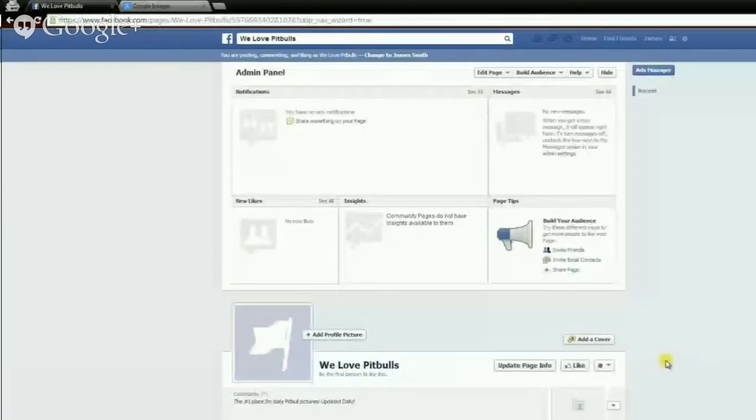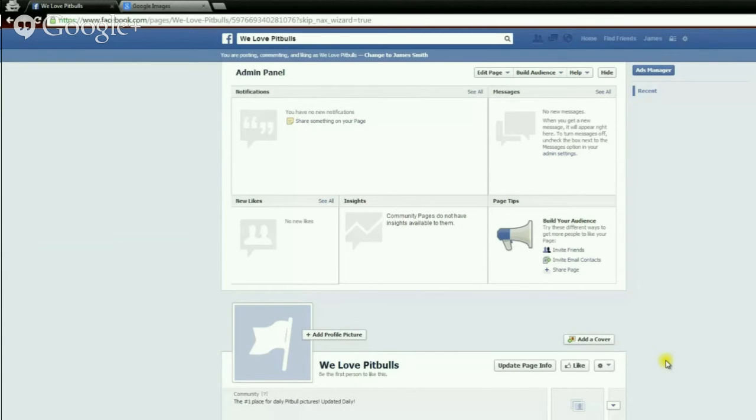Okay, so now it's time to add our cover photo and our profile picture. Now these two are very important steps in creating our Facebook fan page. Like I said before, our cover photo is going to be the first thing that people see when they land on our fan page. So it has to do multiple things. For one, people will need to see what your Facebook page is about within seconds of landing on your page. So that cover photo is going to have to be successful at that.